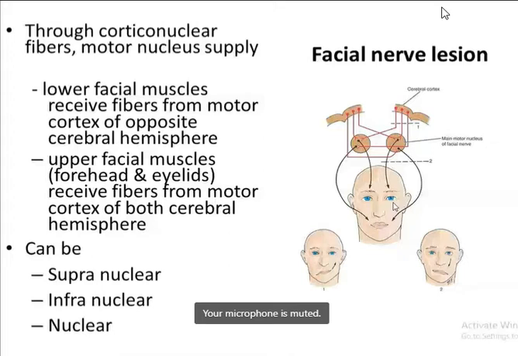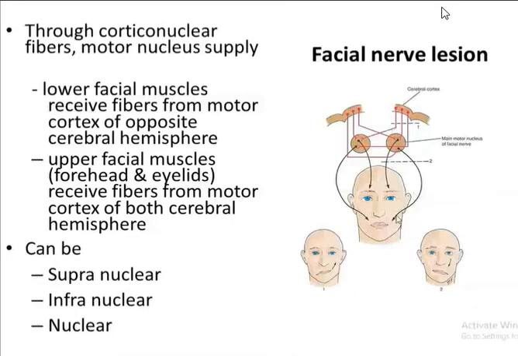Okay. Now this is the cortex. So this is the nucleus. Now here you can see the fibers from one side. Okay, so this is the cerebral cortex of the left side here. See, you can see the fibers for the lower facial muscles. So the lower facial muscles, they receive the fibers from the motor cortex of the opposite side, isn't it? So this is the one supplying the lower facial muscles. So they receive the fibers from the opposite side of the cortex. You can see the crossing of the fibers here. Okay, so in this figure, you can see the crossing of the fibers to supply the muscles of the lower part of the face.